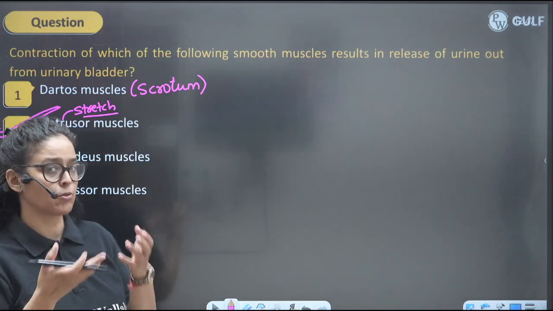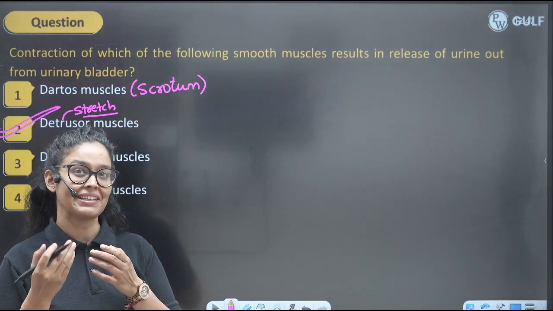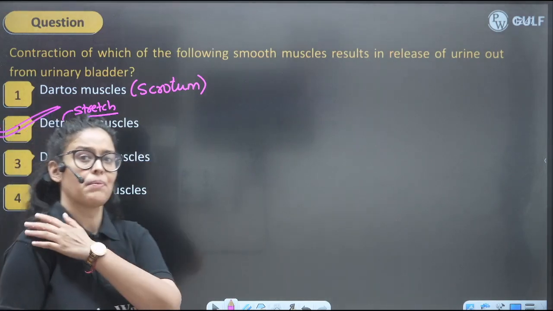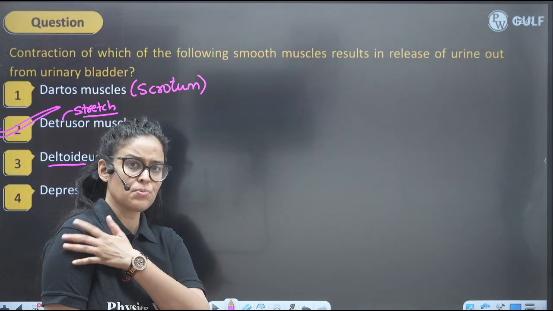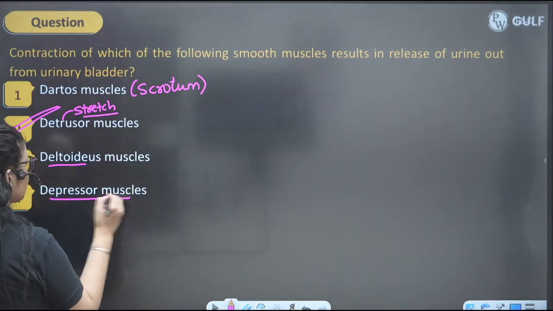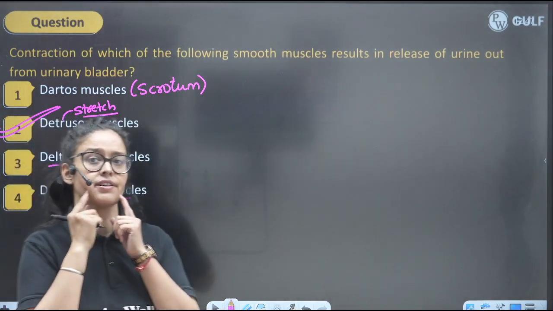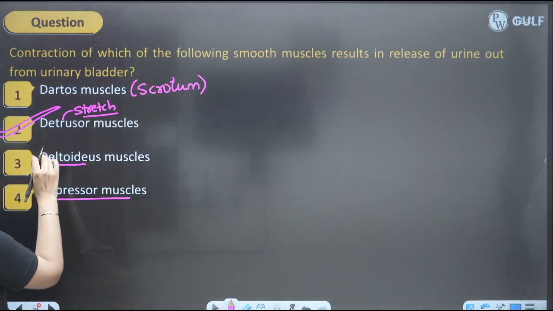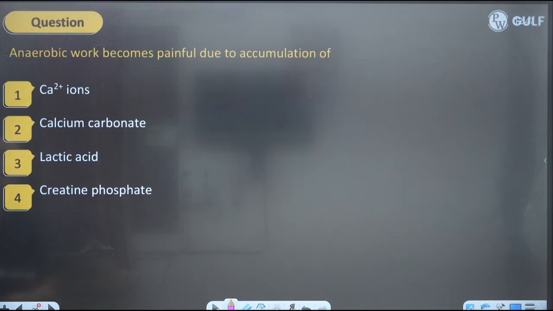so that it will be changing the position of the scrotum to maintain the temperature of the testes, right? When we talk about deltoid muscle, it will be present in your humerus bone, to connect with the muscles, right? And then when we talk about depressor muscle, it is basically present somewhere here in your facial part, right? So that means the perfect answer will be 2 here.